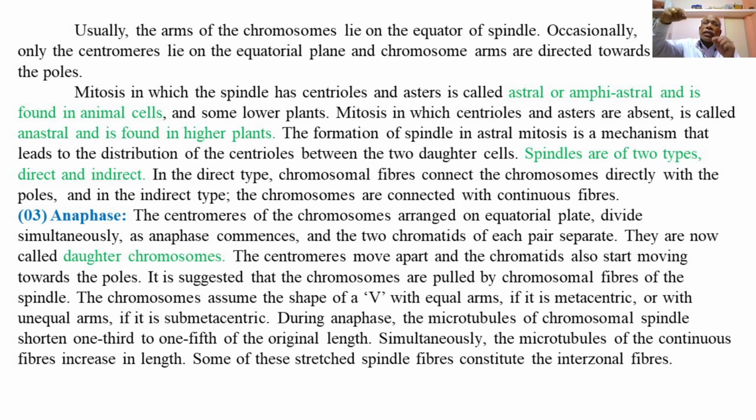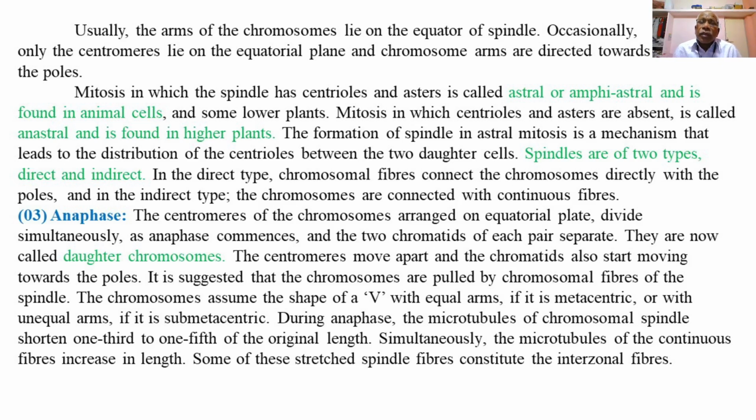So the spindle fibers get attached to the centromeres of each of the chromosomes from the polar sides. So the opposite poles extend the spindle fibers, which reach up to the centromeres of the chromosome complements which have been arranged at the equatorial plane, and after which the spindle fibers, the protein filaments or the microtubules of the spindle fiber, get contracted. So ultimately pulling the set of the chromosomes of each side away from one another towards the poles.